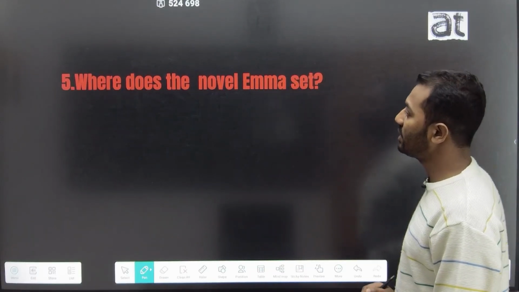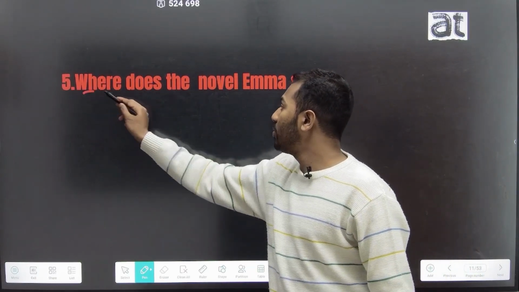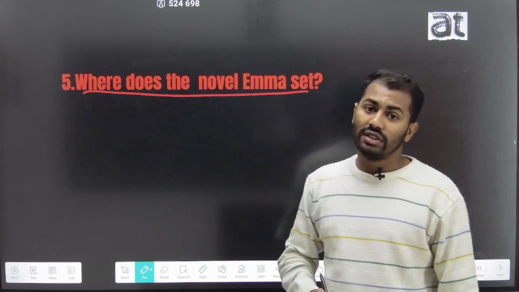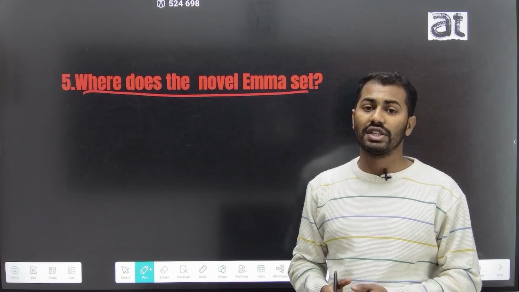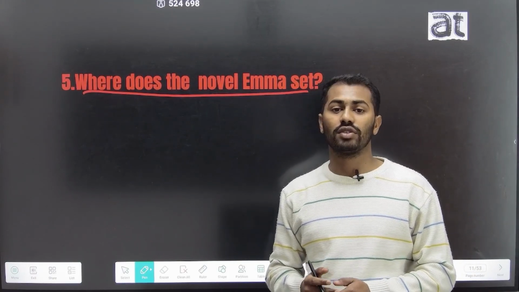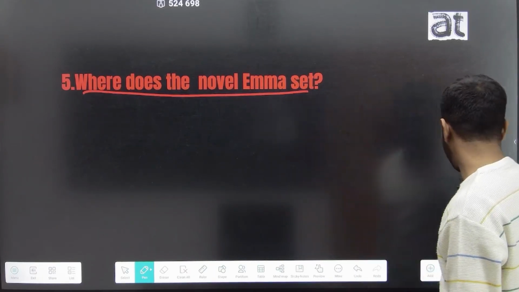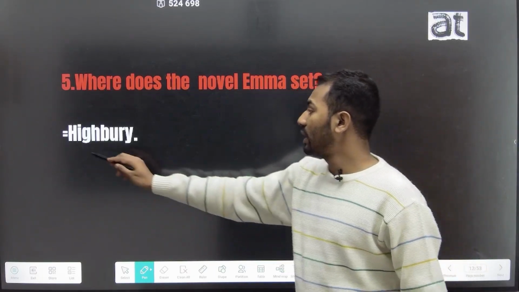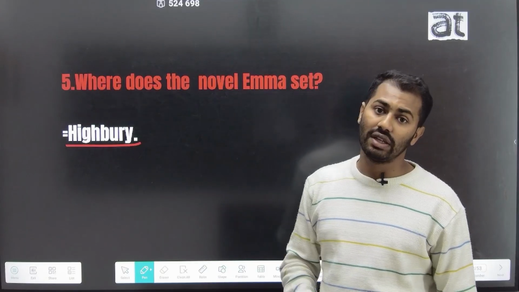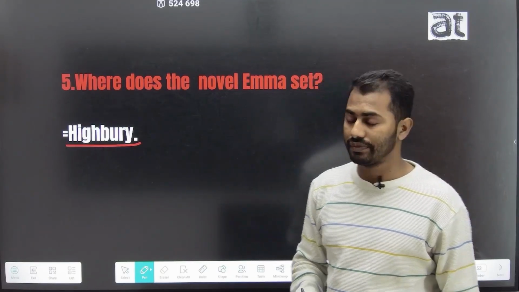The fifth question is where does the novel Emma set? This question has already been asked in many exams. Jane Austen's novel Emma is set in the place Highbury. In Highbury, Jane Austen's novel Emma is situated.